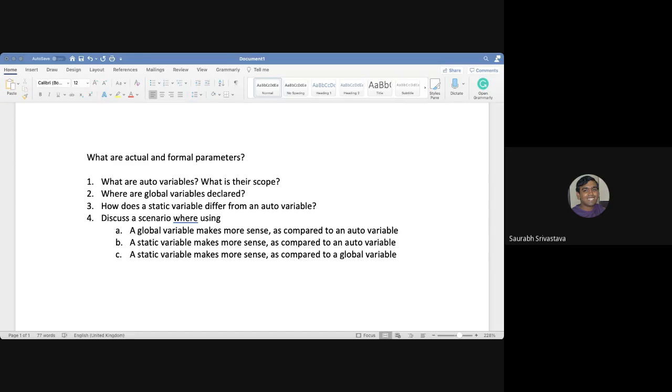Register was expected to be for only local variables. But as I said, these days modern compilers have become very forgiving and accommodating. So try it out and tell me what happens. If it doesn't give you a syntax error, then it means that it is possible. Whether you actually get it or not is completely different, but it may be possible if it doesn't give you a syntax error. Okay, sir. Thank you.